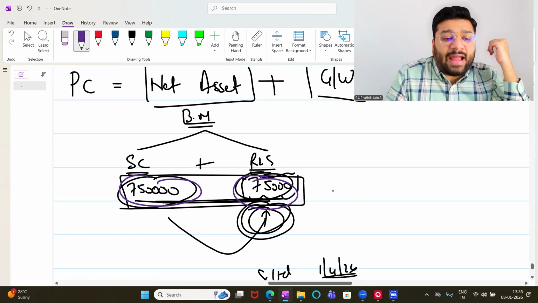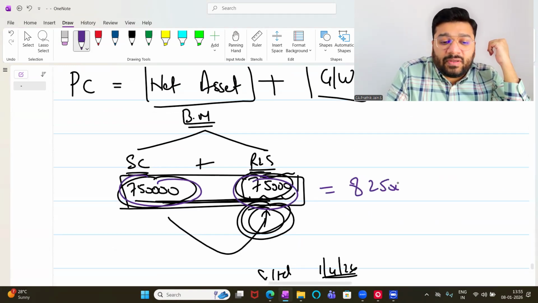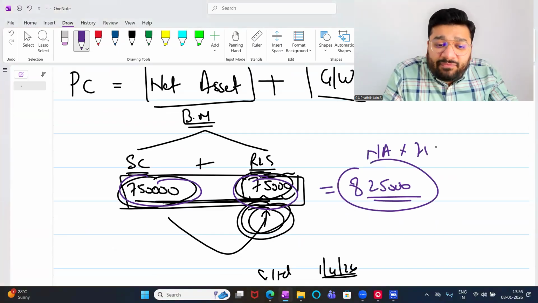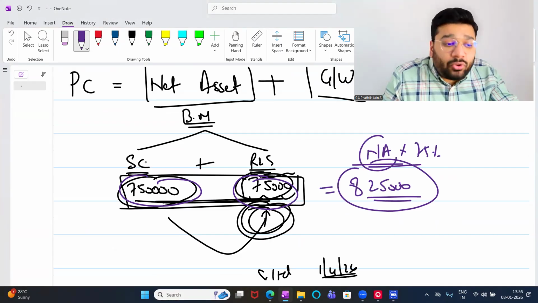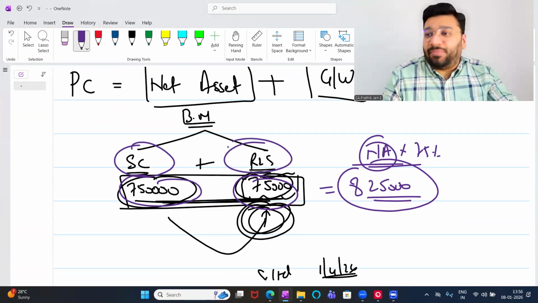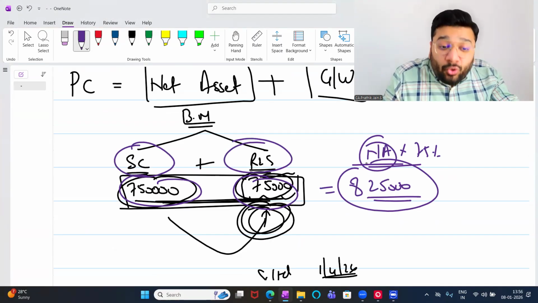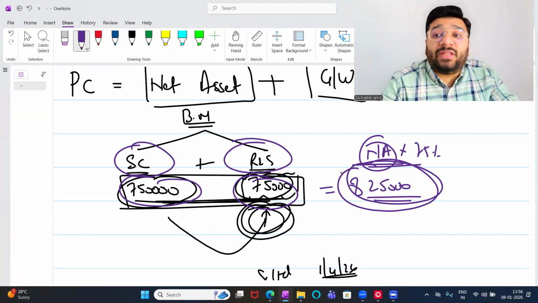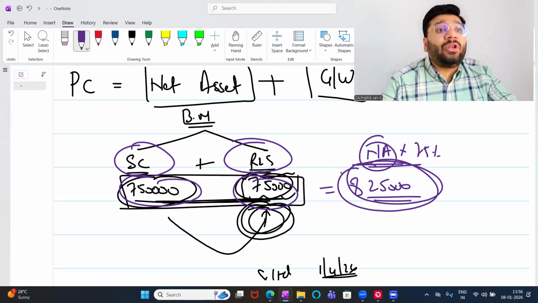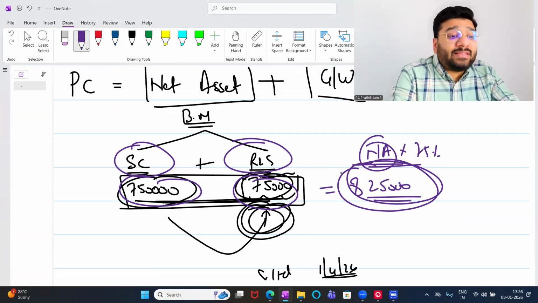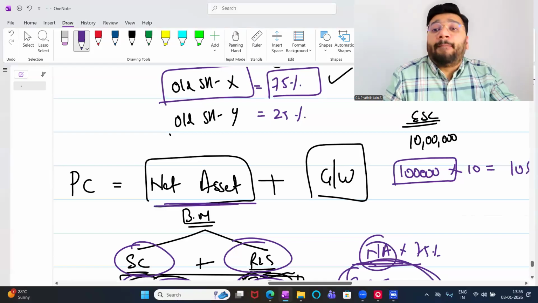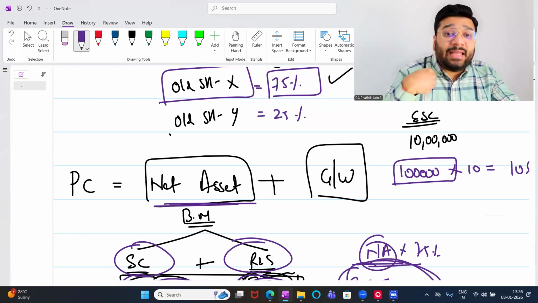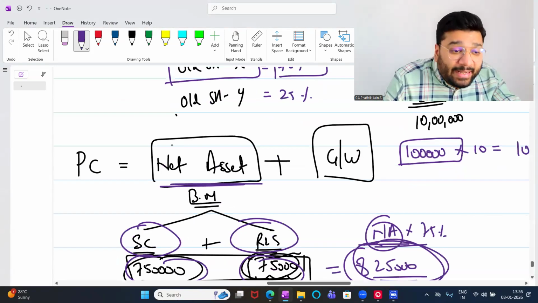7,50,000 plus 75,000 if I add, what am I getting? 8,25,000, which is nothing but 75% of the net asset. Net asset is the sum total of share capital plus reserve and surplus. If you don't pay this 8,25,000 to him at minimum, X will not transfer the shares to your name. So net asset is the bare minimum amount that we have to pay in order to get the shares registered in our name.